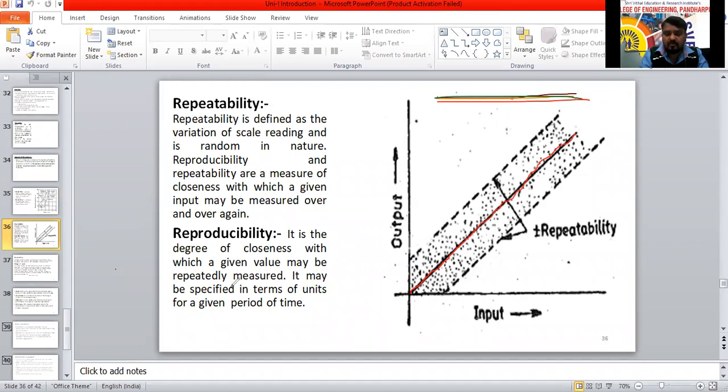So reproducibility is the degree of closeness with which a given value may be repeatedly measured. It may be specified in terms of units for a given period of time. So this is the center line. Here the exact value is the center one, but around it the readings can come on the plus side or the minus side. Here you can see plus and minus. This one is called repeatability.